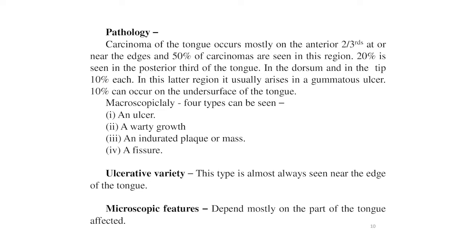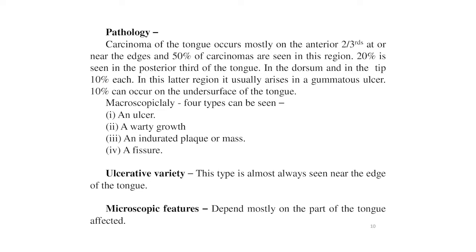First is the ulcerative variety. This type is by far the commonest. Sometimes no lesion can be seen, but an induration can be felt. The warty form is usually superimposed on leukoplakia. This type is almost always seen near the edge of the tongue, and the microscopic features depend mostly on the part of the tongue affected.